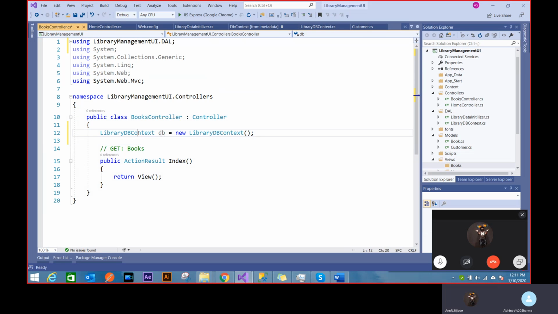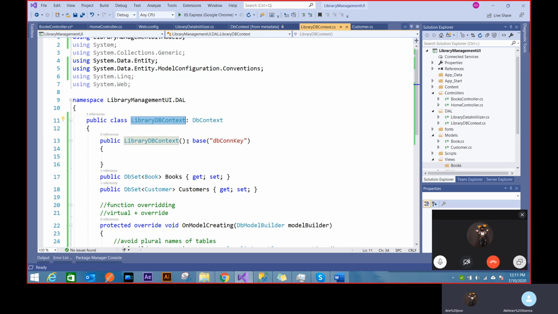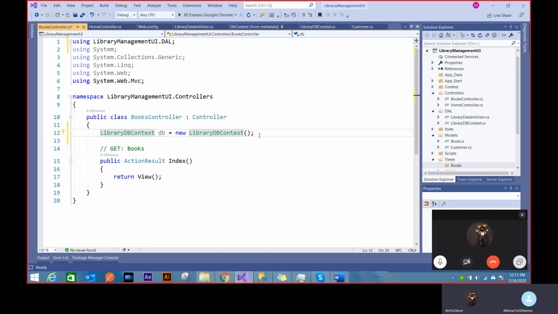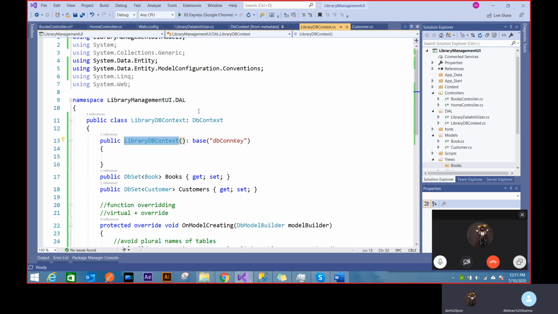Remember that my class constructor is empty, so I don't really need to pass anything here, which is nice. I can create a blank constructor, but yes, I have to create an object of the class. I can't have a static thing here. What this line will do is go to my class constructor, go to the base class constructor, provide the connection key, come back, and give me the object.